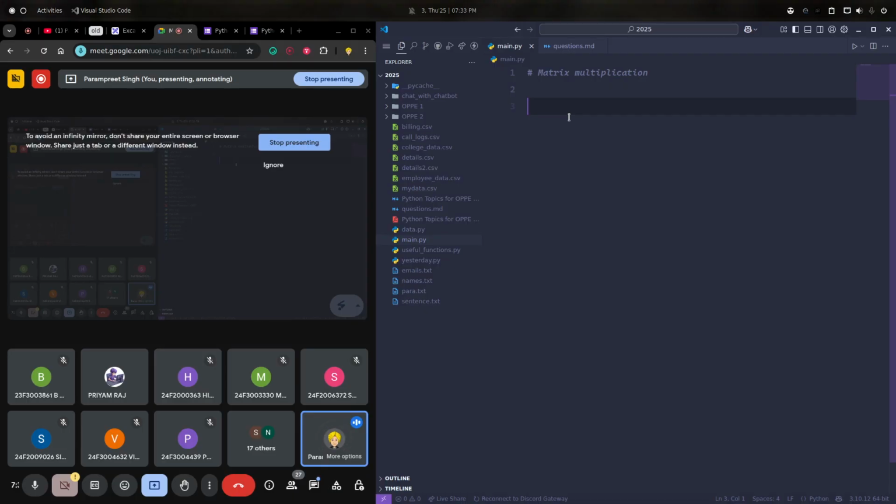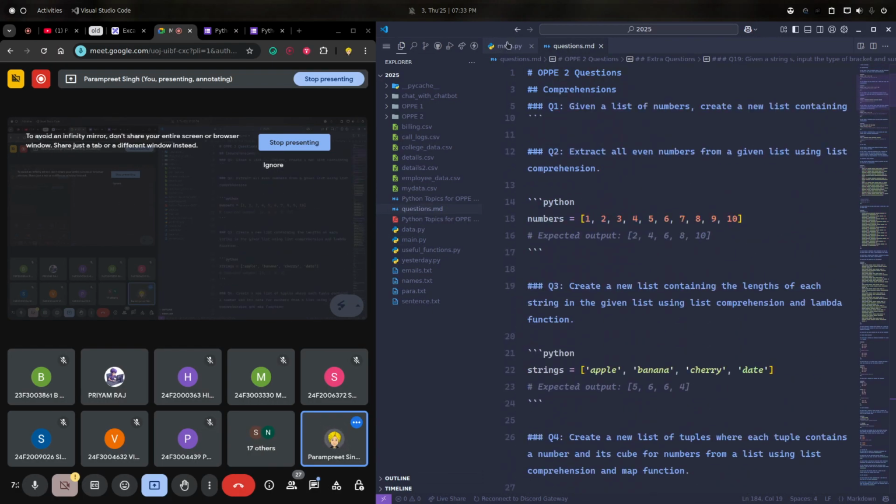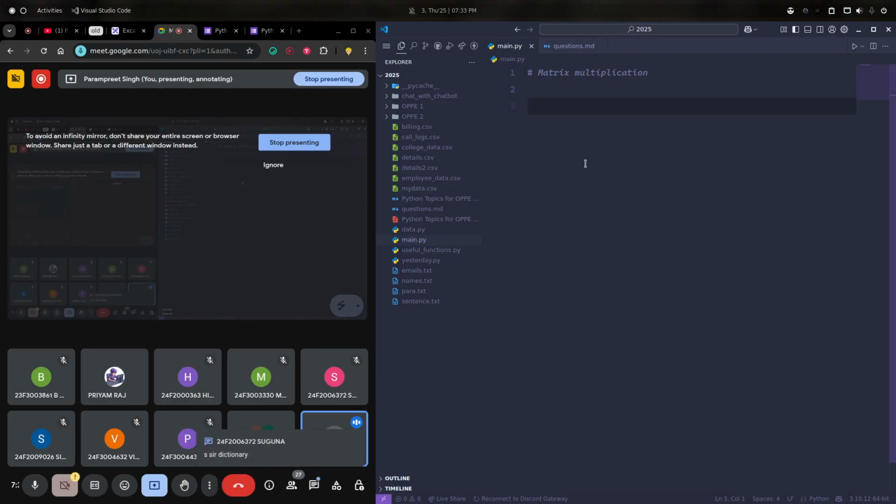When we practice questions, we will practice questions based on dictionary too, as there are many questions. But first, let's start with matrix multiplication.